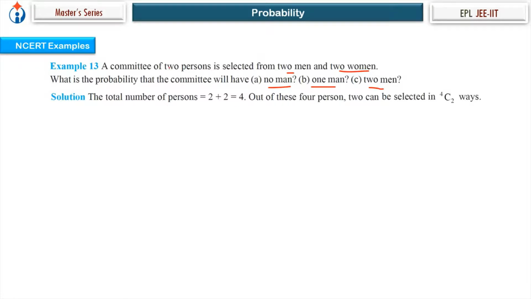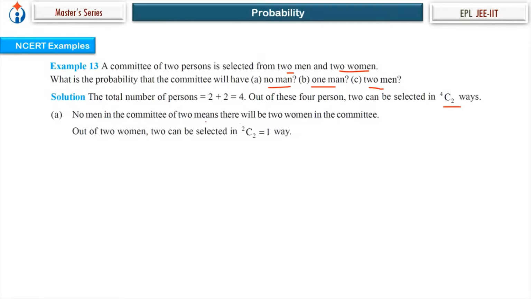So the random experiment is 2 persons out of 4 persons. So 4C2 is n of S. Now no man in a committee of 2 means that there will be 2 women in the committee. So out of 2 women, the number of ways of selecting 2 is 1 way, 2C2 is equal to 1. So what is the favorable outcome for the occurrence of this event, committee will have no man? 2C2 upon 4C2. Just put the values and you get the answer.